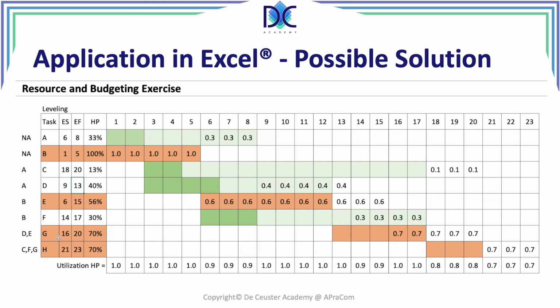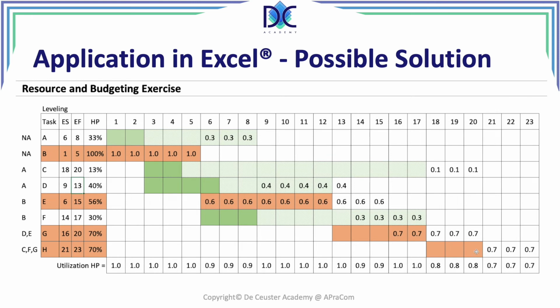Then G is after D and E. We already confirmed that, so D ends at 13 and E in 15. So G starting in 16, so there is no problem. But we see that this is also the critical path here. And H is after C. H is after C. So C ends at period 20, so that's not a problem also. F ends at period 17, also no problem. And G ends at period 20, so it's just after this. But we also see that in this case, the activities are on the critical path.